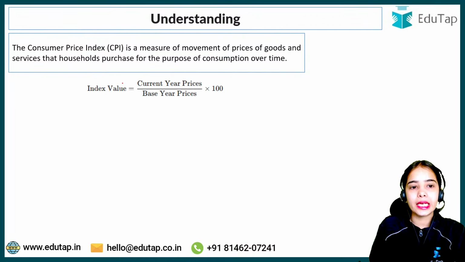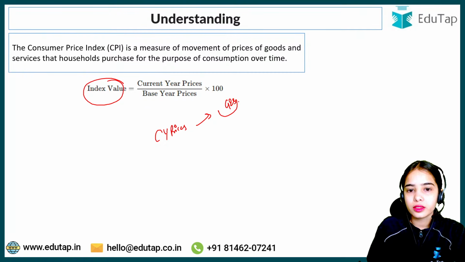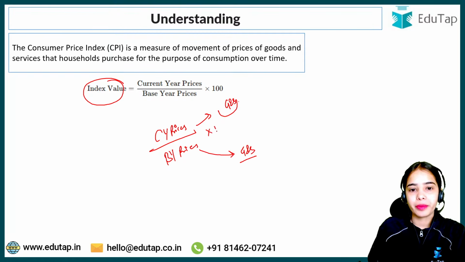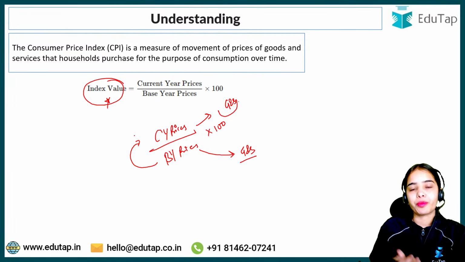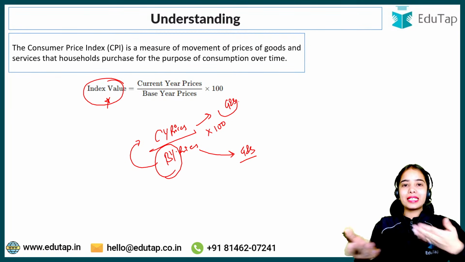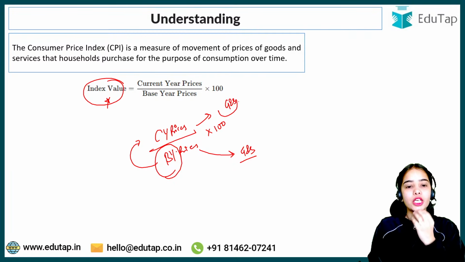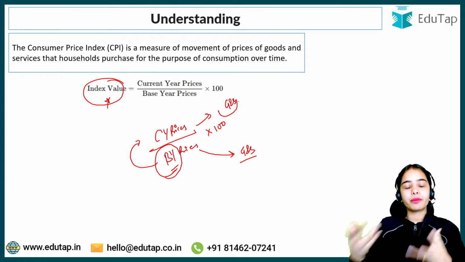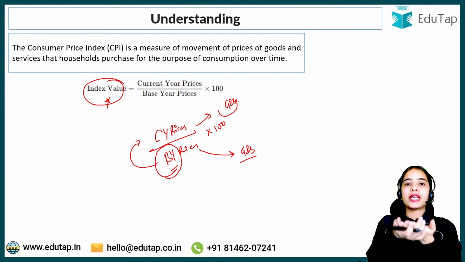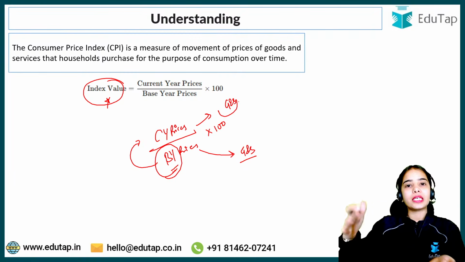In the consumer price index, the index value is calculated by taking the current year prices of the basket of goods and services and dividing by the base year prices of the same basket of goods and services consumed by the consumers, multiplied by 100. So basically the index value shows us the change in the prices from the base year. This base year provides a reference point, a comparison point for the other years. Base year prices or base month prices provide the comparison points against which the other years can be compared.